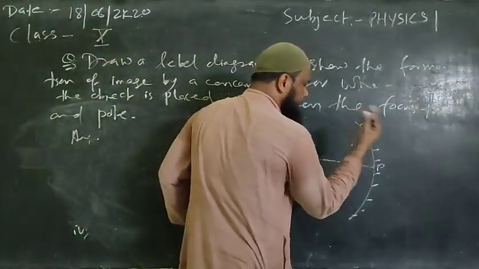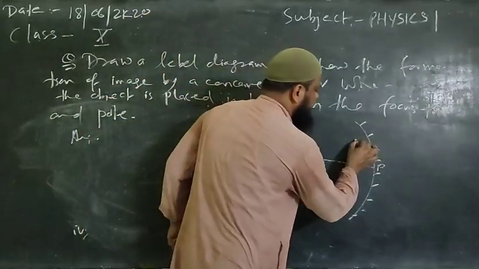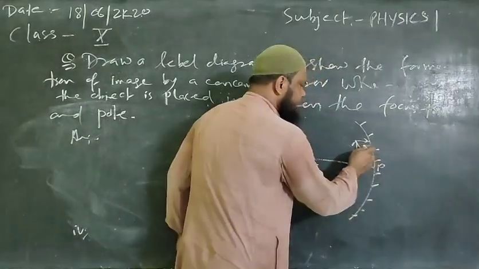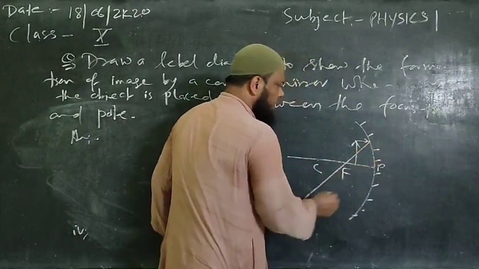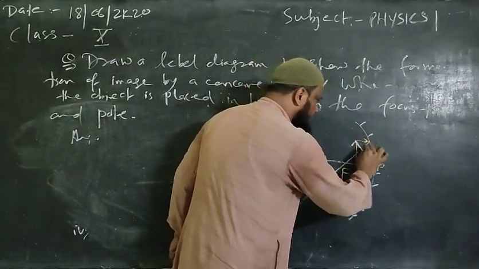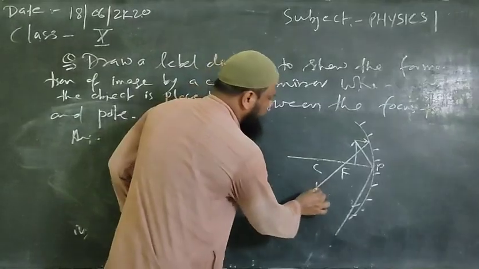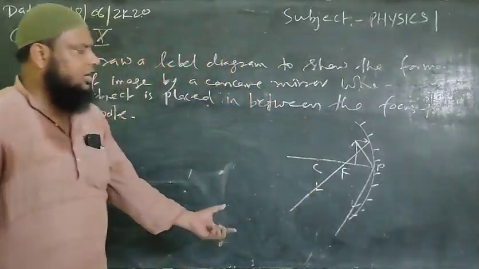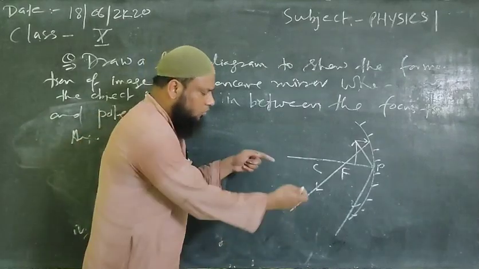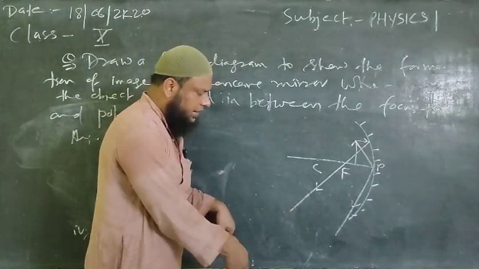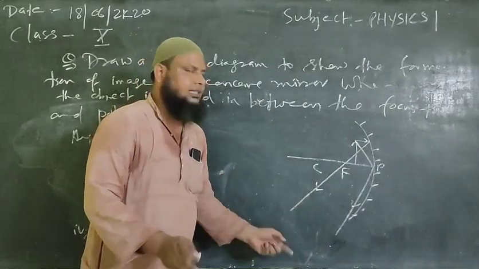Again we'll follow the same procedure as in the previous cases. We'll take a ray which is parallel to the principal axis. This incident ray will pass through the focus point like this. We'll take another ray which falls at the pole and returns like this after reflection. These two reflected rays we are obtaining. Just see these two rays. On moving in the forward direction, these two are getting more separated, so obviously in the forward direction they will never intersect.